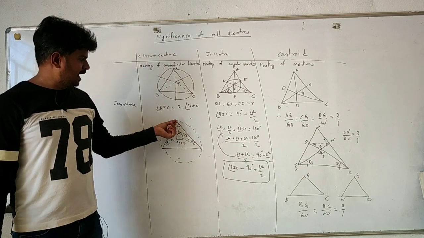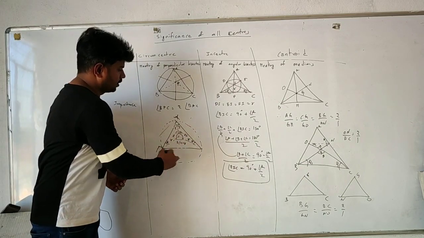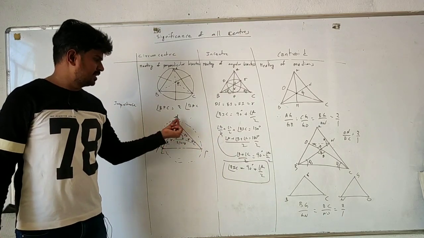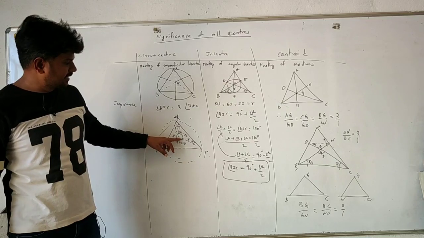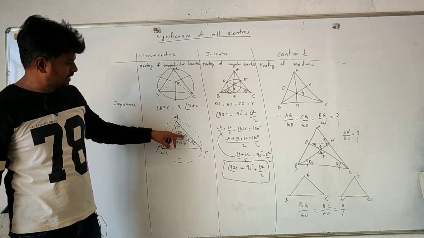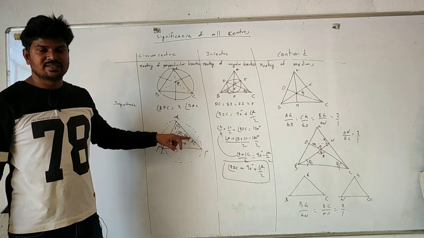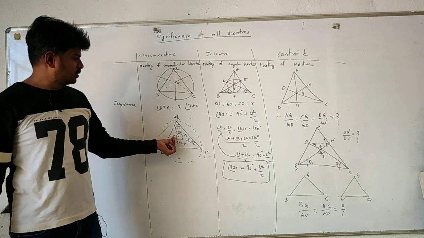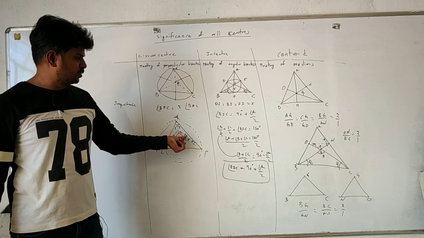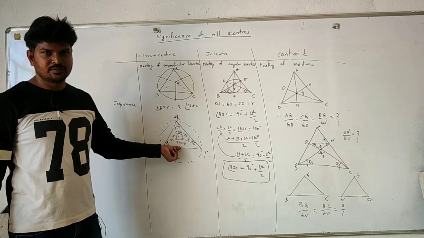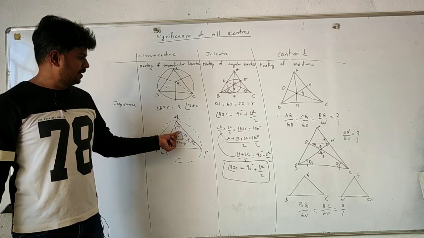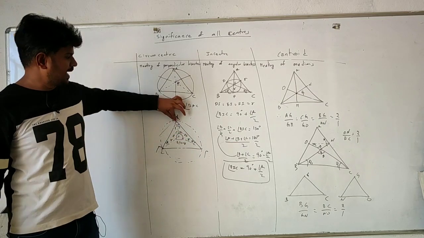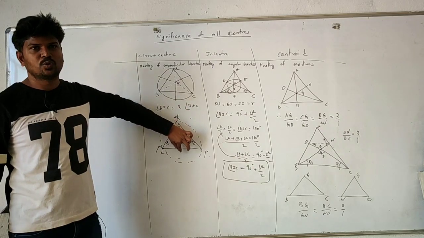What is the angle at this point A now? It is both this x and y, by the line BC. Now at this center, it looks like a circle, and the sum of all the angles around a point is 360 degrees. So one is 180 minus 2x, another is 180 minus 2y. What is remaining is what we have to find out. If you subtract 180 minus 2x and 180 minus 2y from 360, you will get 2 into x plus y. So here the angle is x plus y, and at the center the angle is 2 into x plus y.